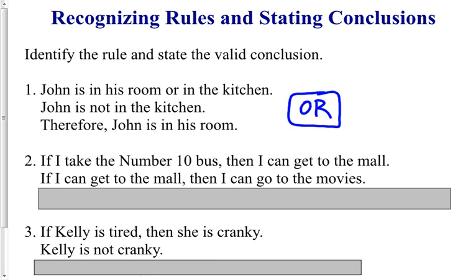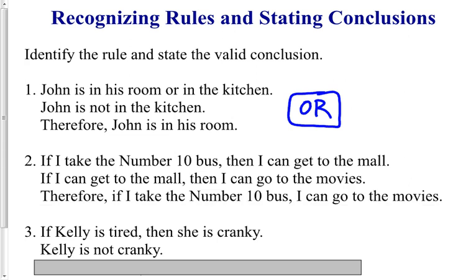Number 2: if I take the number 10 bus, then I can get to the mall. If I can get to the mall, then I can go to the movies. So we conclude, therefore, if I take the number 10 bus, I can go to the movies. This is the use of the chain rule.